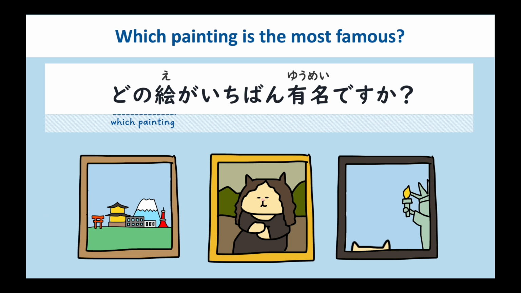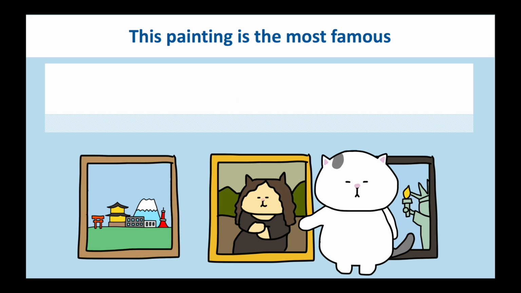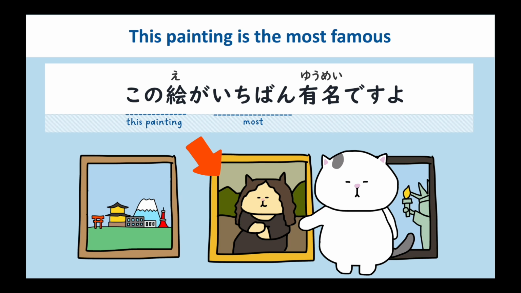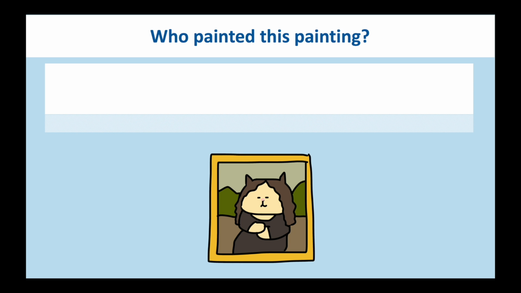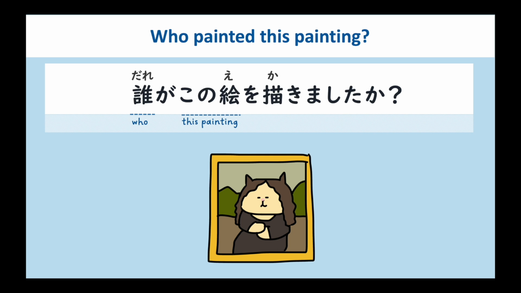Which painting is the most famous? どの絵が一番有名ですか? This painting is the most famous. この絵が一番有名ですよ。Who painted this painting? 誰がこの絵を描きましたか?